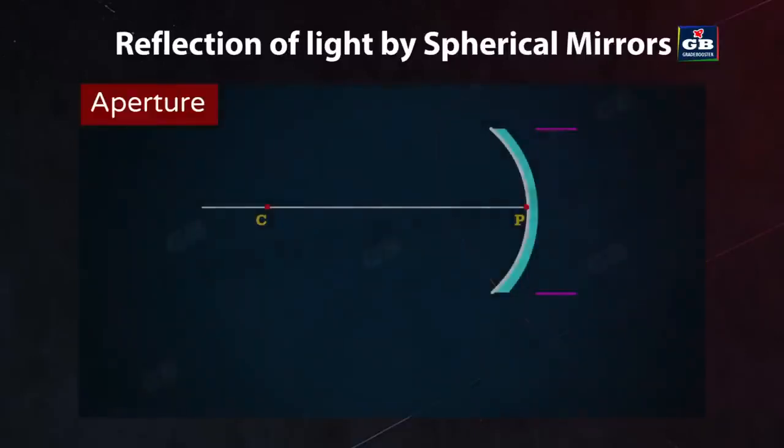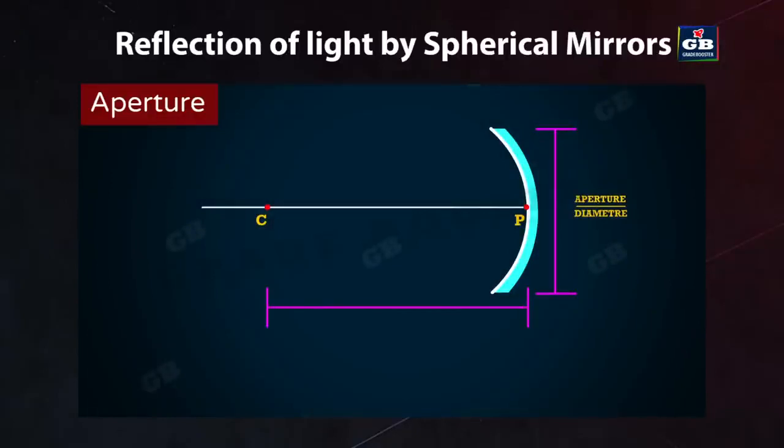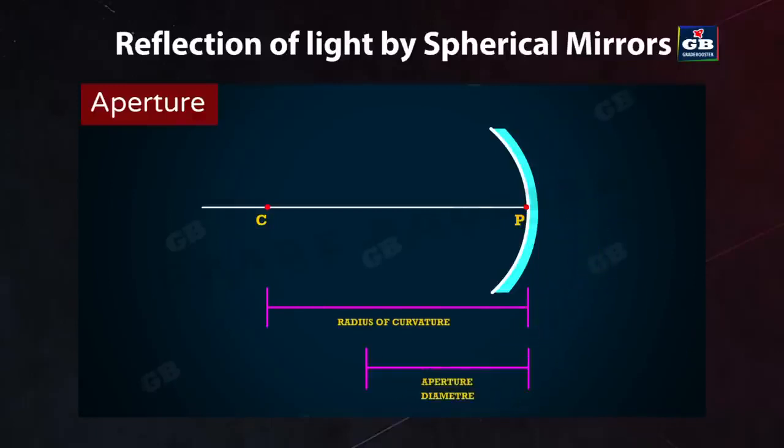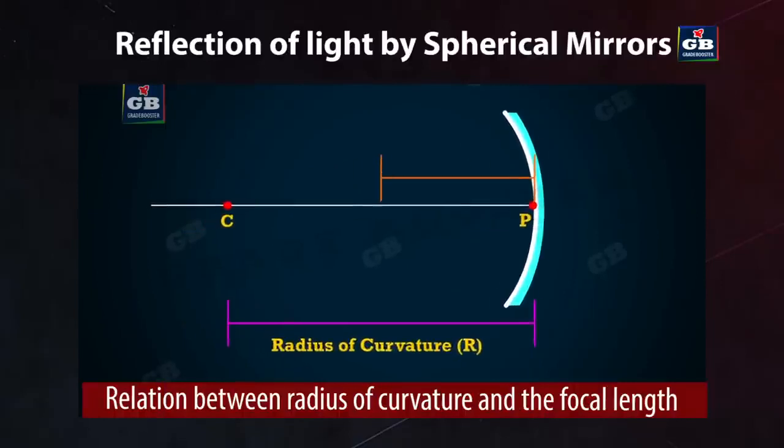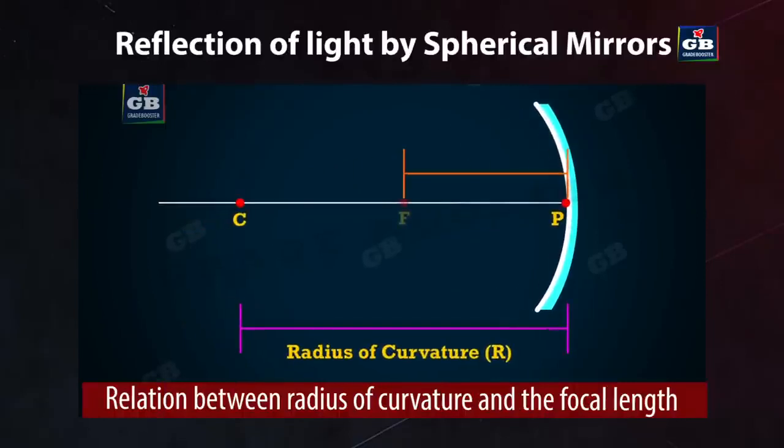Aperture. The diameter of the reflecting surface of the spherical mirror is called its aperture. In this chapter, we are discussing the spherical mirrors whose aperture is smaller than their radius of curvature. Let us see the relation between the radius of curvature and the focal length.